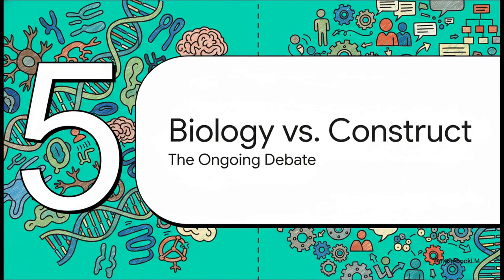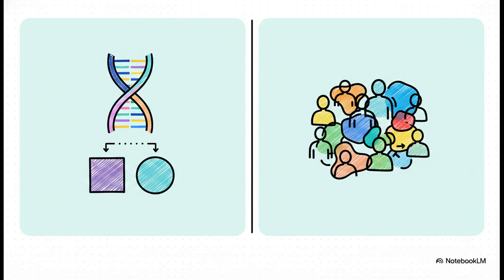Section 5. Biology versus construct. Ultimately, psychologists are constantly debating the root causes of gender incongruence. On one side, you have the biological approach, suggesting that sex is determined by chromosomes, a role we see across all animals and plants. This view traditionally sees behavior as fixed and binary, like the classic idea that testosterone biologically causes aggression. But on the opposing side, the social construct approach points out that biology is almost never perfectly black and white. This view prioritizes the lived experience, highlighting that many people simply don't identify with the sex they were assigned at birth, making gender beautifully diverse and entirely socially constructed.